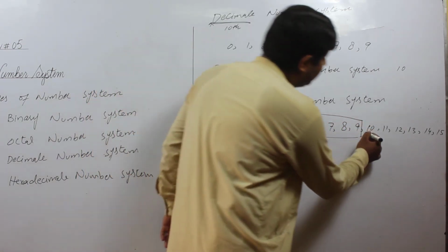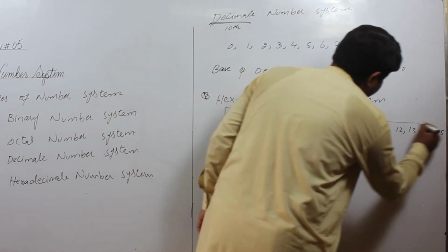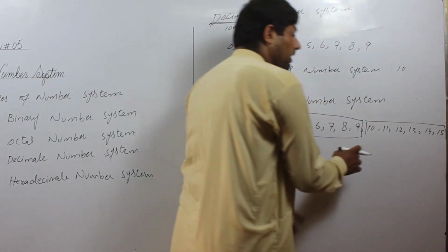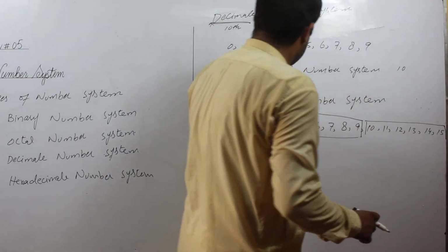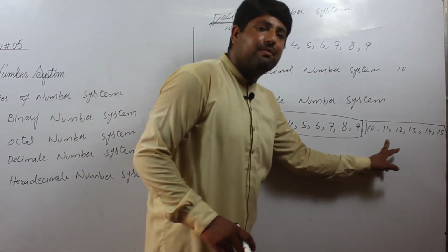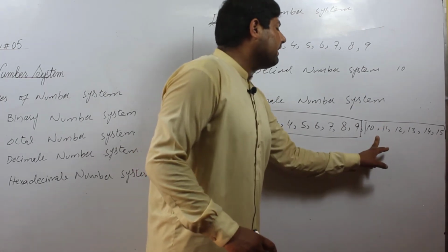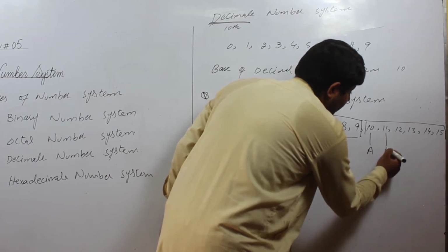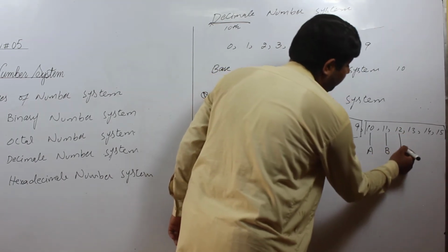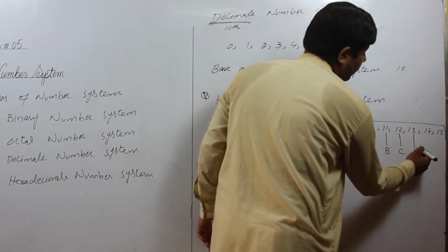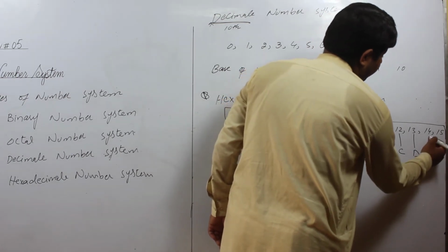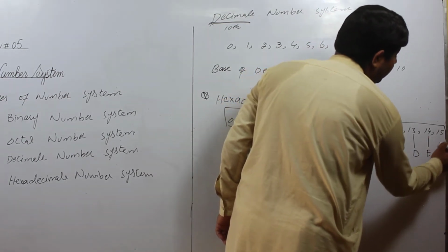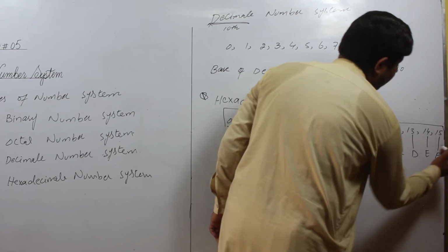After that, the numbers 10 to 15 are not written in numeric form. When we write 10, we replace it with A, 11 with B, 12 with C, 13 with D, 14 with E, and 15 with F.